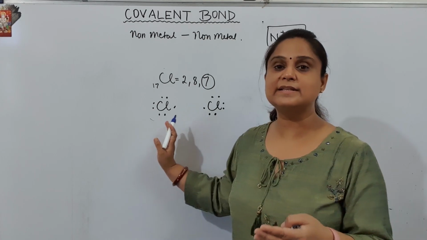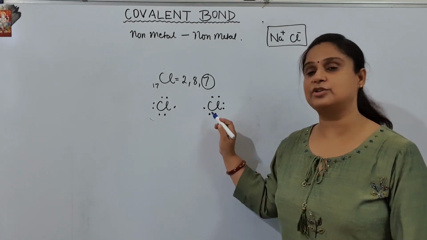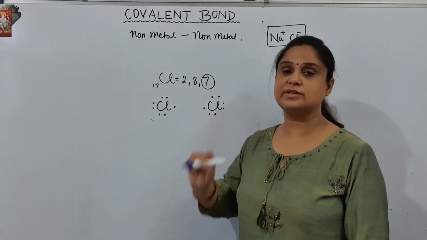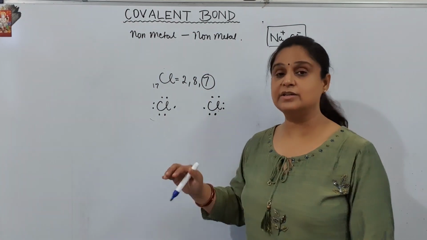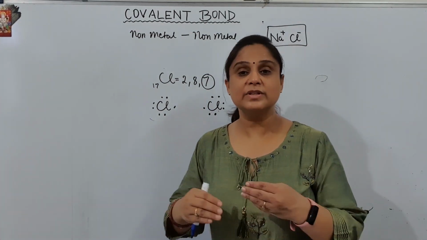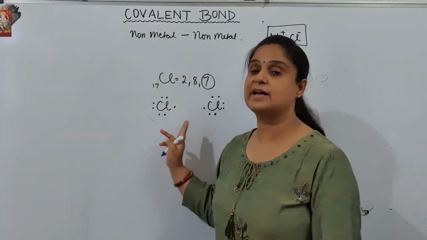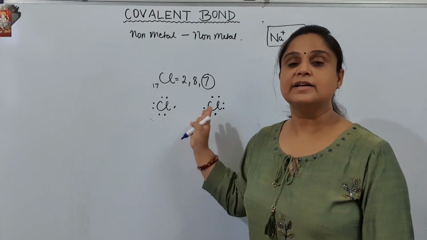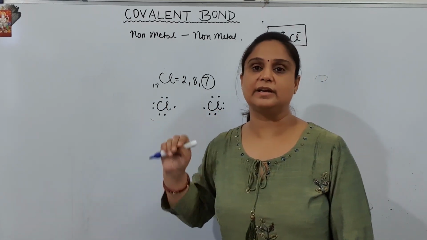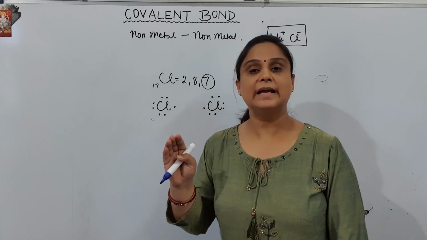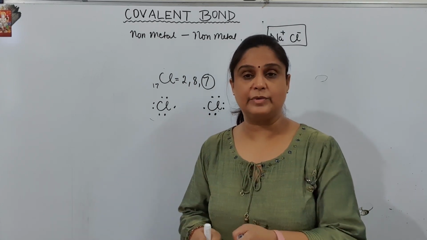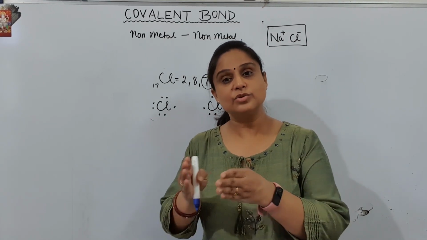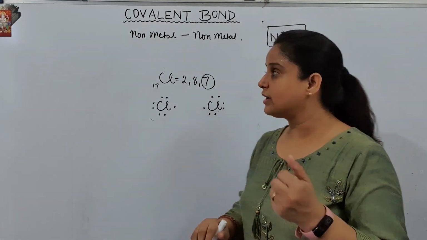Since this one also needs it, neither this chlorine is going to give its electron so that the other can complete its octet, nor will the other chlorine give its one electron to this chlorine so that it can complete its octet. So in that situation, when both of the elements have the same tendency, to gain, the atoms decide to share their electrons to complete their octet. This type of bonding, formed by the mutual sharing of electrons between two atoms, is called covalent bonding.